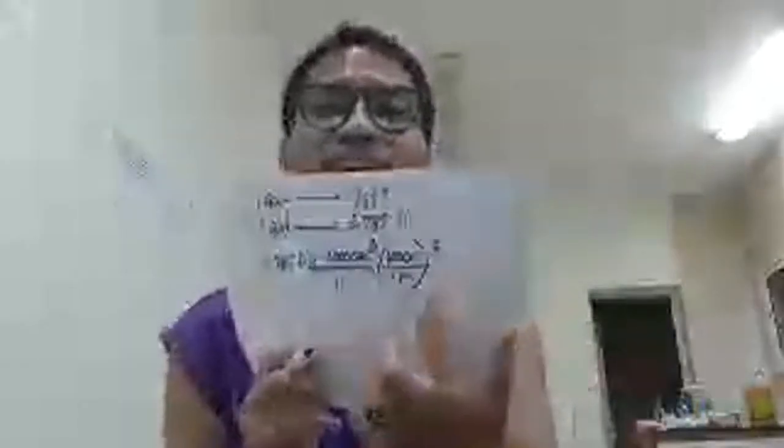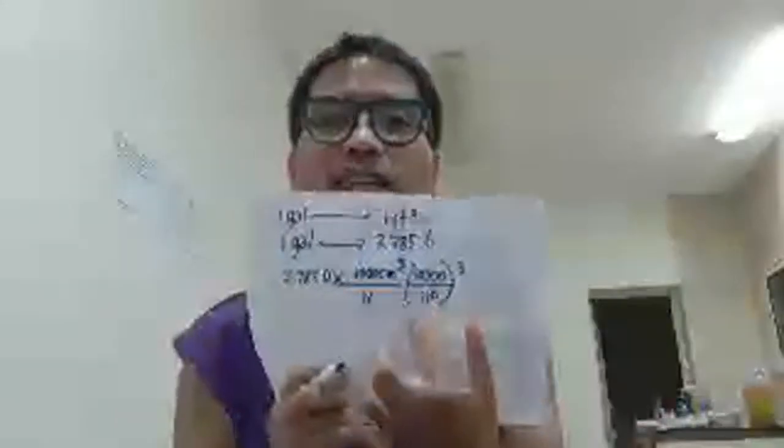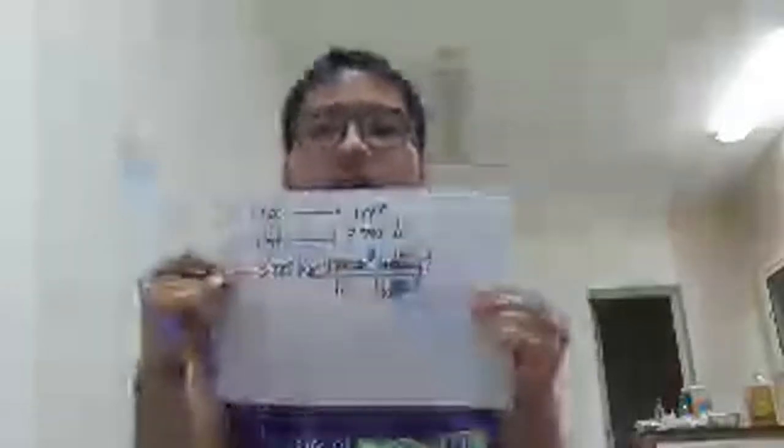But then again, it should be detected, because it will never cancel if it is not in the numerator and the denominator. That's why I detected this when I reviewed it. Be careful. Flip that one, so the 100 centimeter will be down, and the meter will be up. See?